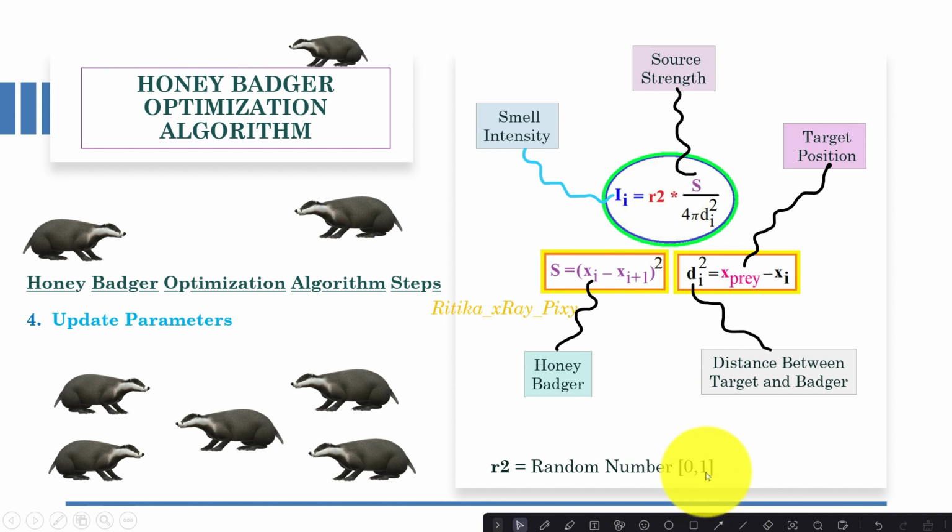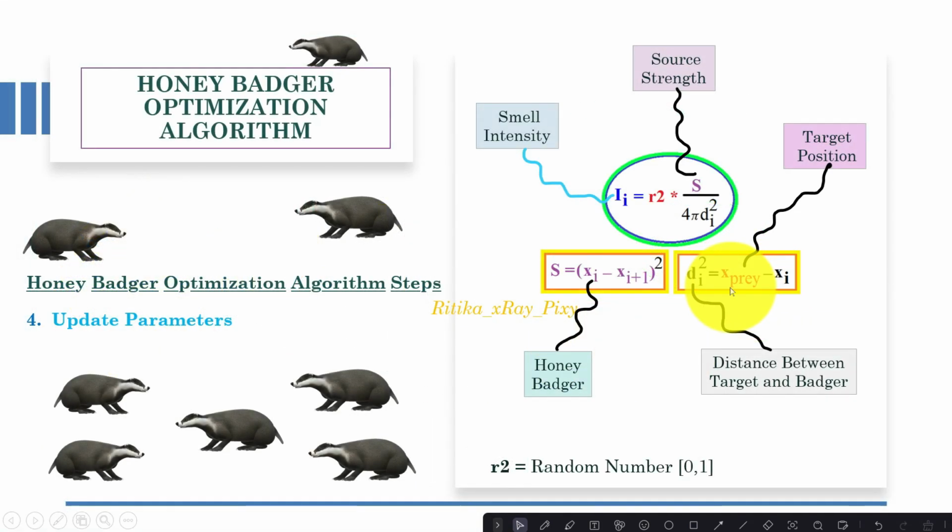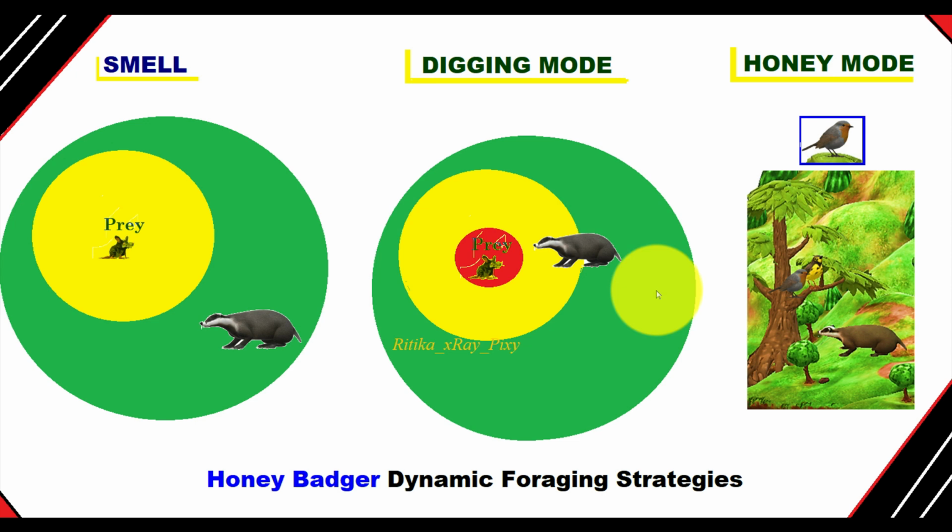It is normally distributed. S is the source strength, and we can calculate the value for S using this equation. And here di is the distance between the target and the honey badger. X prey is the target position, xi is the honey badger position. Now we will try to update the agent's position in the search space.